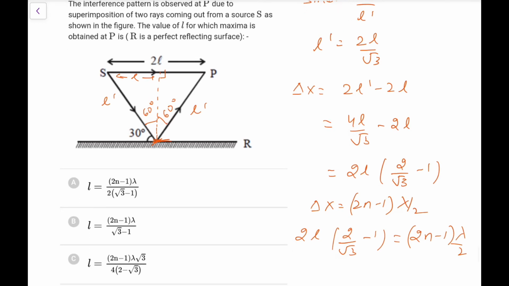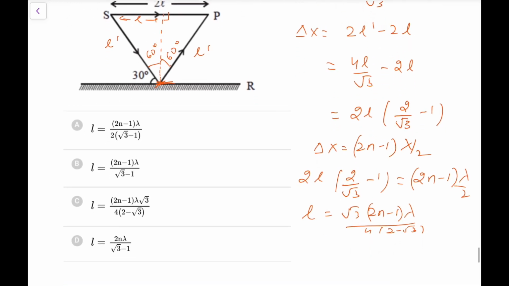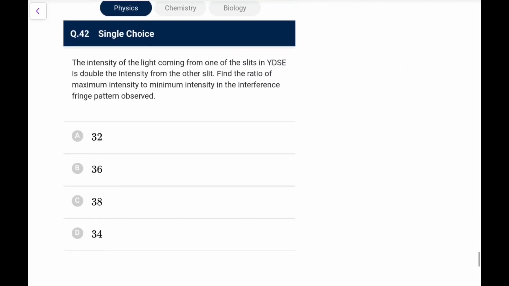So what we are left with, L should be root 3 times (2n minus 1) lambda by 4, and it would be 2 minus root 3. So going by this, if you have any option like this, no, this is not right, and it's not appearing to be right. Let me check. Let's say I need to rationalize it. So 2 minus root 3 is coming, so this is option C I am seeing is the perfect one that I got.